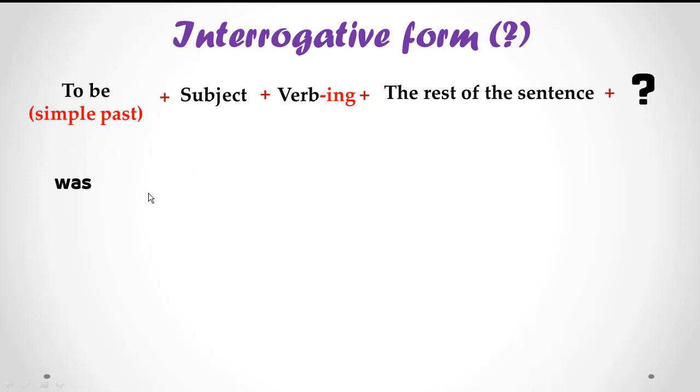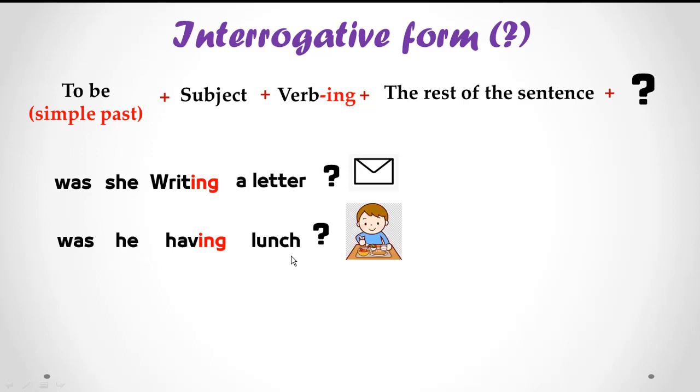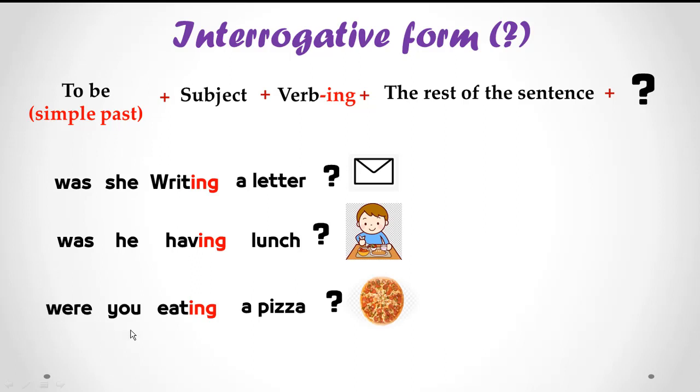Example. Was, to be in the past. She, subject. Writing, verb ing. A letter, question mark. Was she writing a letter? Was he having lunch? Were you eating a pizza?